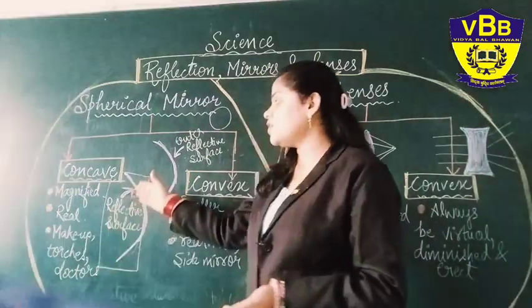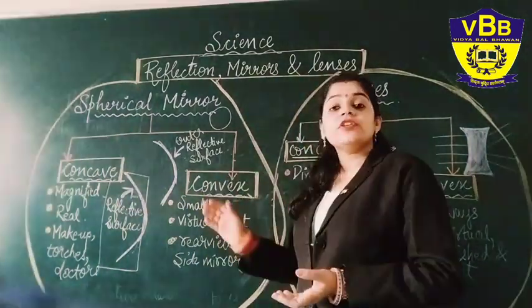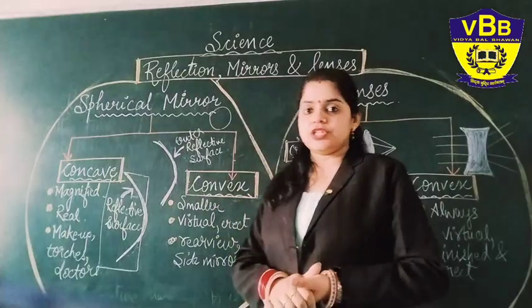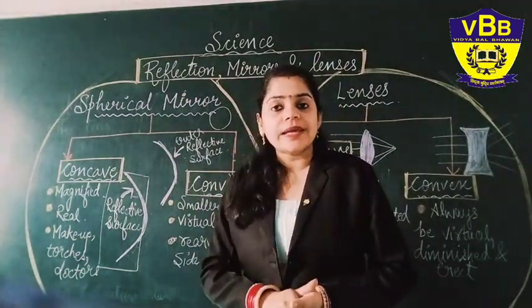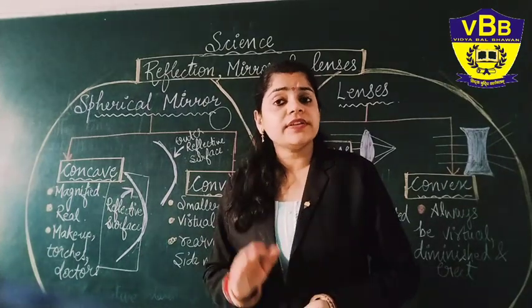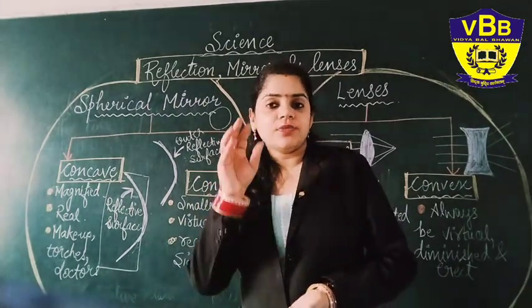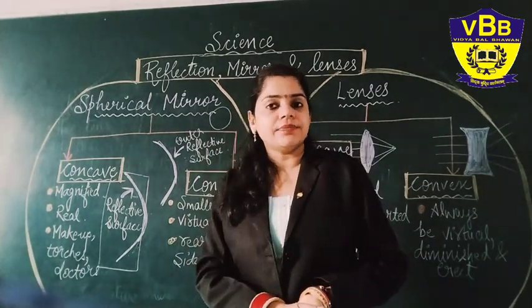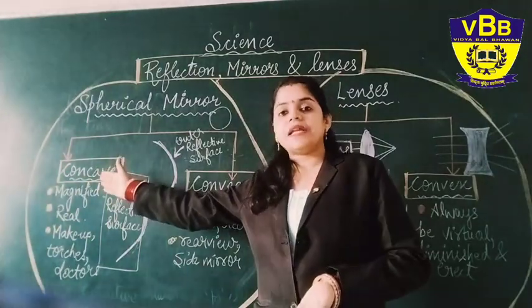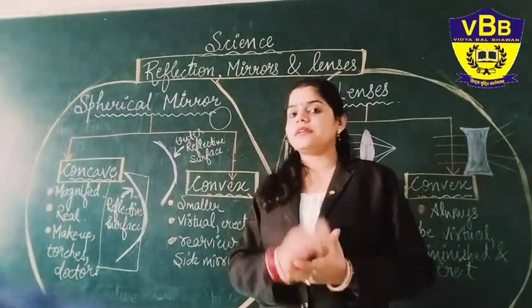But in the convex mirror you are seeing a smaller image than your actual object. When you see yourself in a convex mirror, you are seeing a smaller image of your face or whatever you are seeing in that mirror. So one shows a magnified image and the other shows a smaller image.